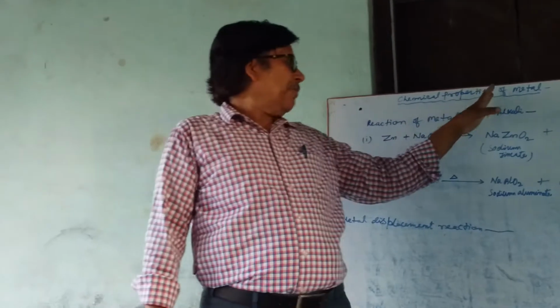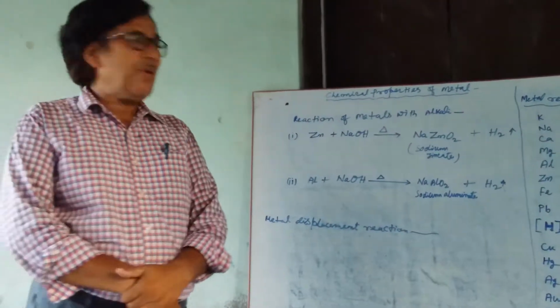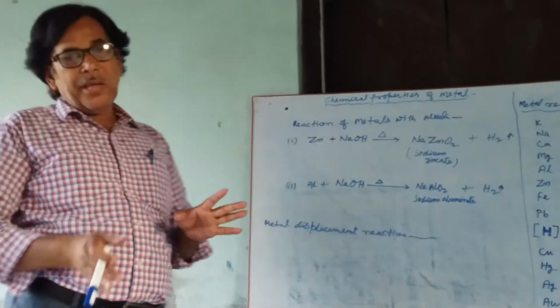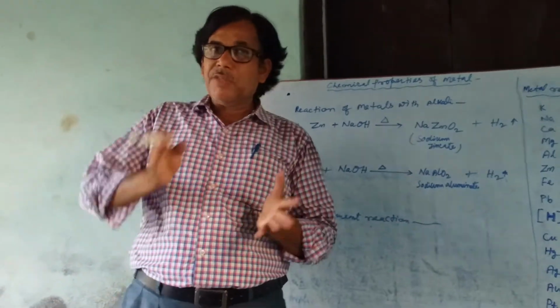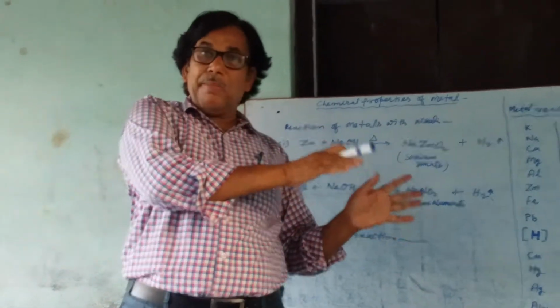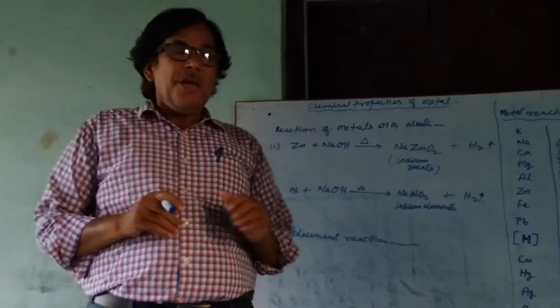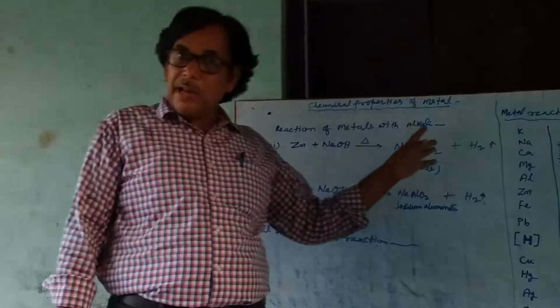Chemical properties of non-metal we are studying. In this video we are going to take the reaction of metals with alkali. We have already discussed that whenever metal reacts with acid, it produces hydrogen gas. Now we have taken alkali.